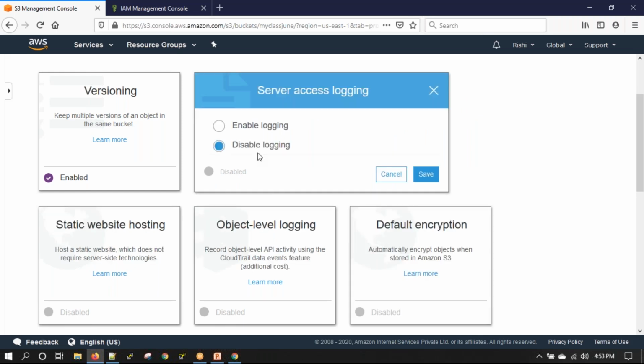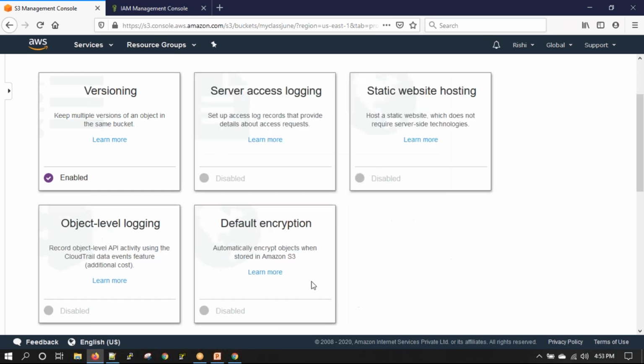So if I enable it right now, it will be storing the logs of this S3 bucket, my class June S3 bucket. Object level logging is to log all API calls that are happening in your entire AWS account, not only this one. Okay, so that is the difference. Server access logging is logs of one bucket. Object level logging is logs of the entire activity that is happening on your account.